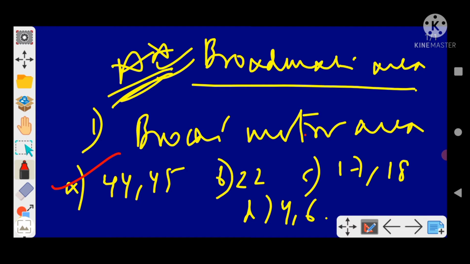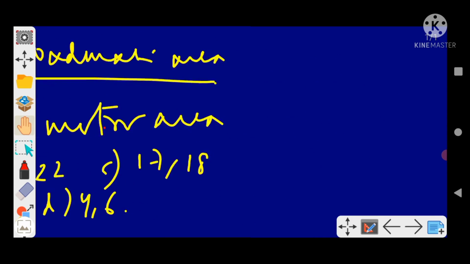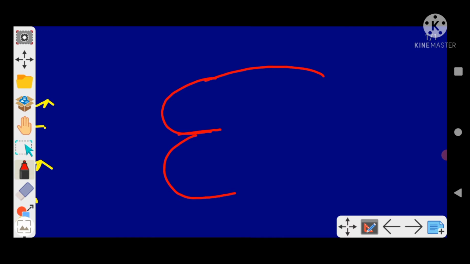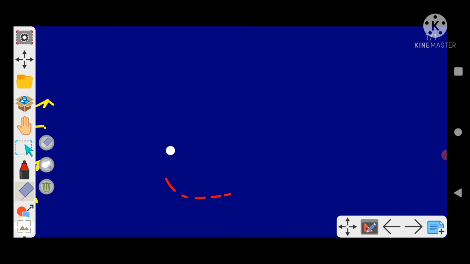Now we will see the location of all the Brodmann areas. We will draw a figure and look at it. I expect you to draw with me, then it will be clear.